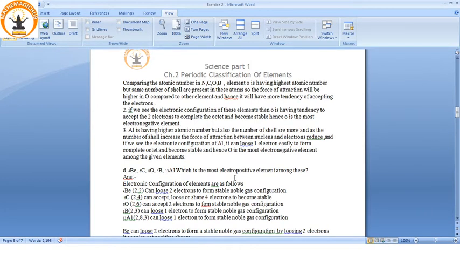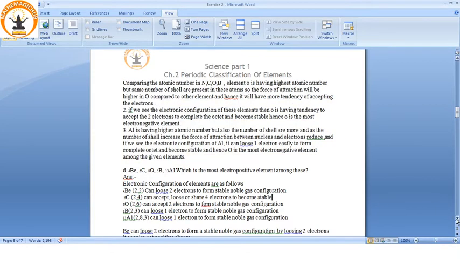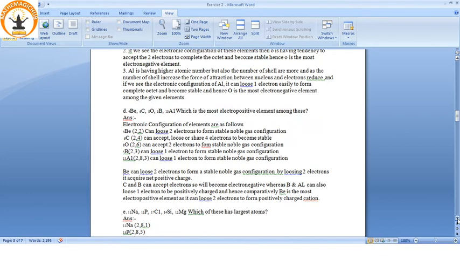So this is the explanation. In 3 points I have broadly explained this. Then let's go to the next part. D. Again some elements are given with atomic number.